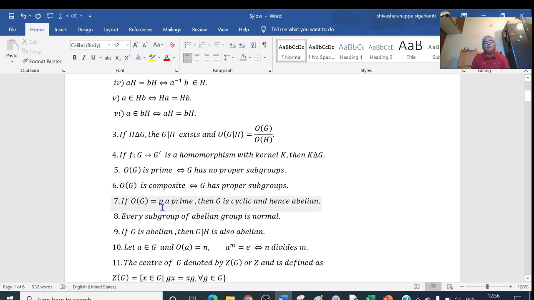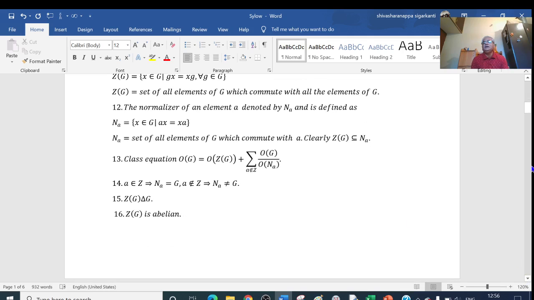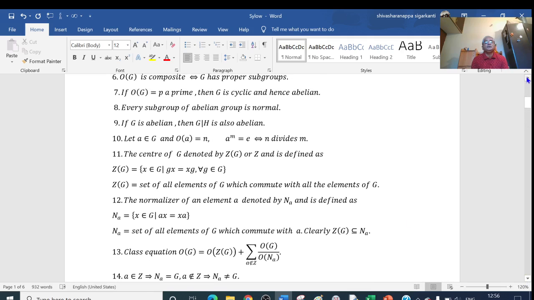If the order of G equals a prime p, then G is cyclic, and you know that every cyclic group is abelian. The order of G equal to a prime means G is cyclic, generated by some element. Another property: every subgroup of an abelian group is normal. If G is abelian, then every subgroup is a normal subgroup. Okay.